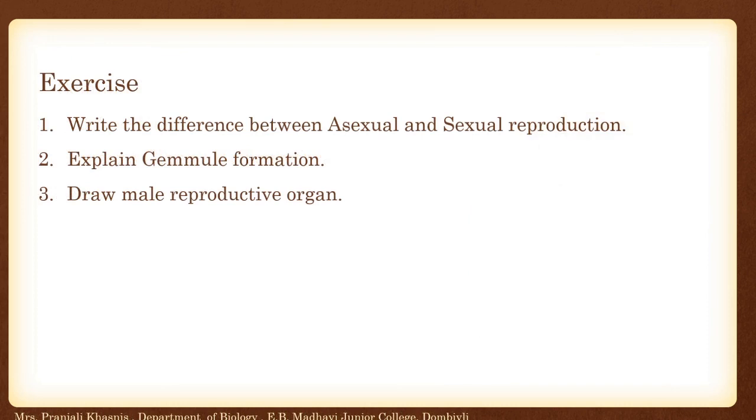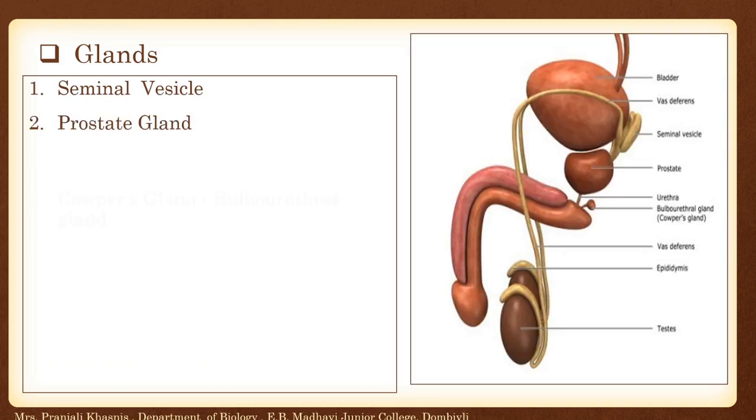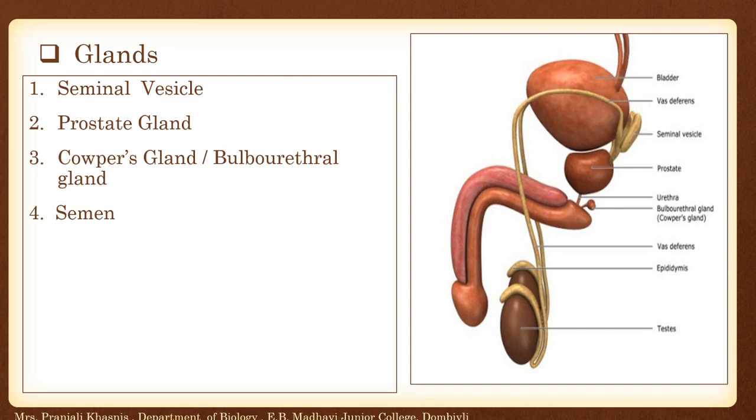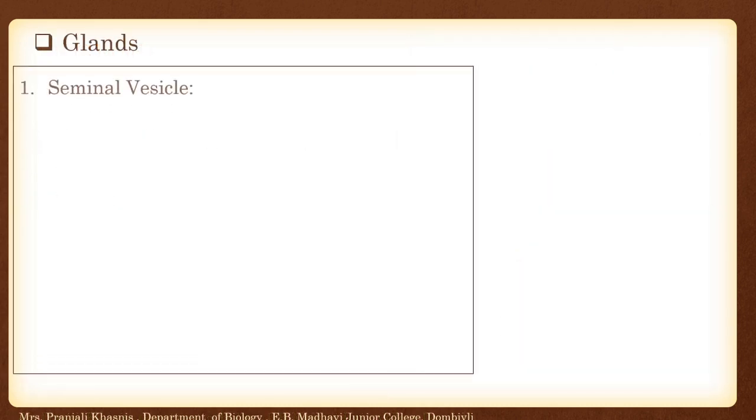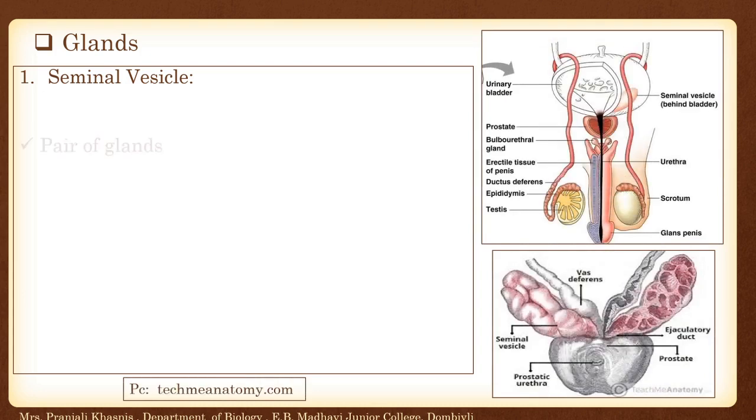Then we also discussed this exercise. So here there are different glands: seminal vesicle, prostate gland, Cowper's gland or bulbourethral gland, and semen. The gland which takes a major part in functioning is the seminal vesicle.